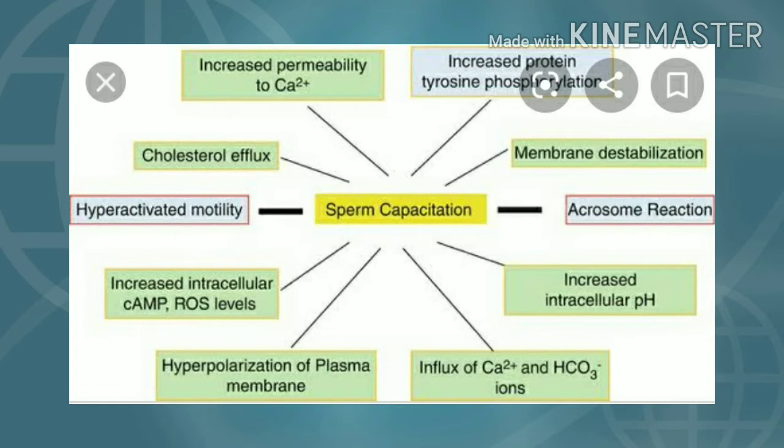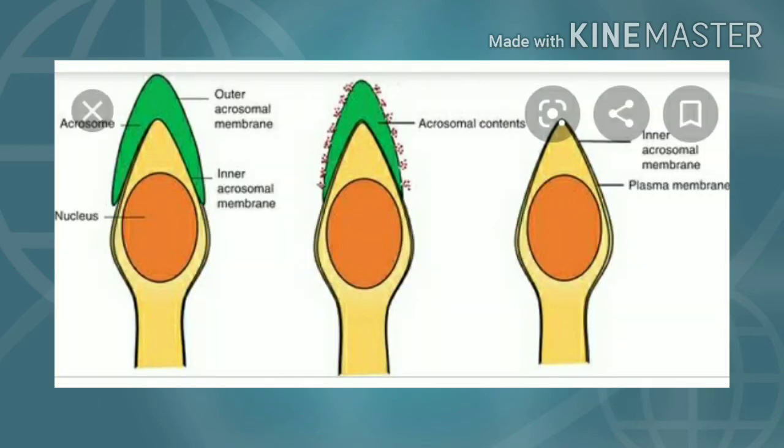So these are all the conditions seen in the process of sperm capacitation, meaning the sperm undergoes cellular changes and becomes able to fertilize. Like this, changes are seen in the sperm: the acrosome level, outer acrosomal membrane, inner acrosomal membrane, then acrosomal content, inner acrosomal membrane and plasma membrane. These changes are seen during capacitation.